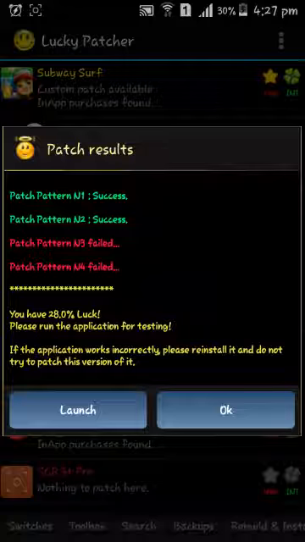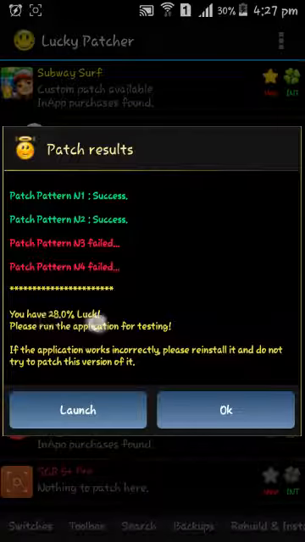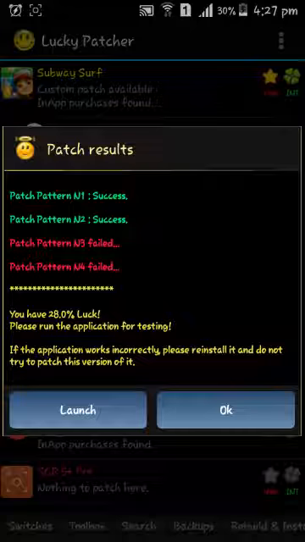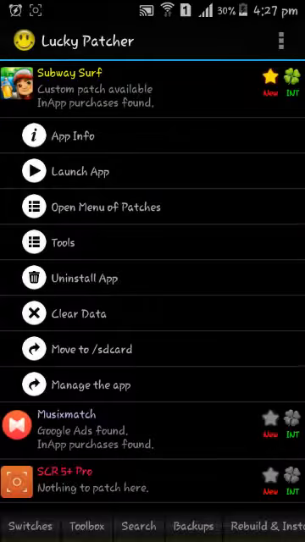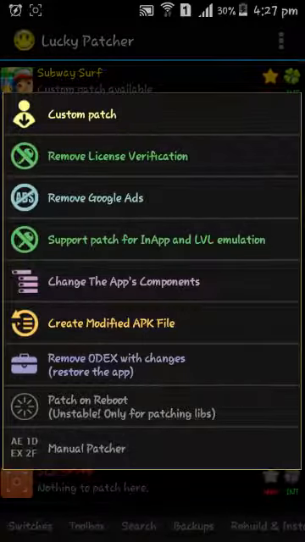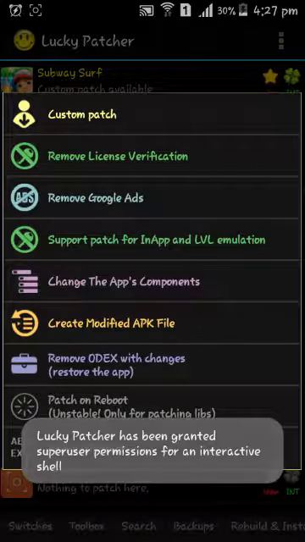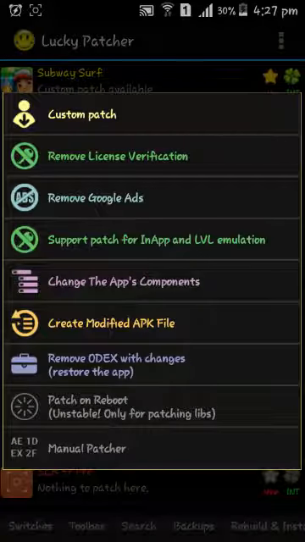Now here, as you can see, it's 28% success. 28 is good. I'll click on OK, because if you click on remove .odex with changes, it will restore the app. You can restore the app and make it an unpatched app whenever you want, but you should do it before rebooting. If you reboot your phone and then click on remove .odex with changes, it won't restore the app.